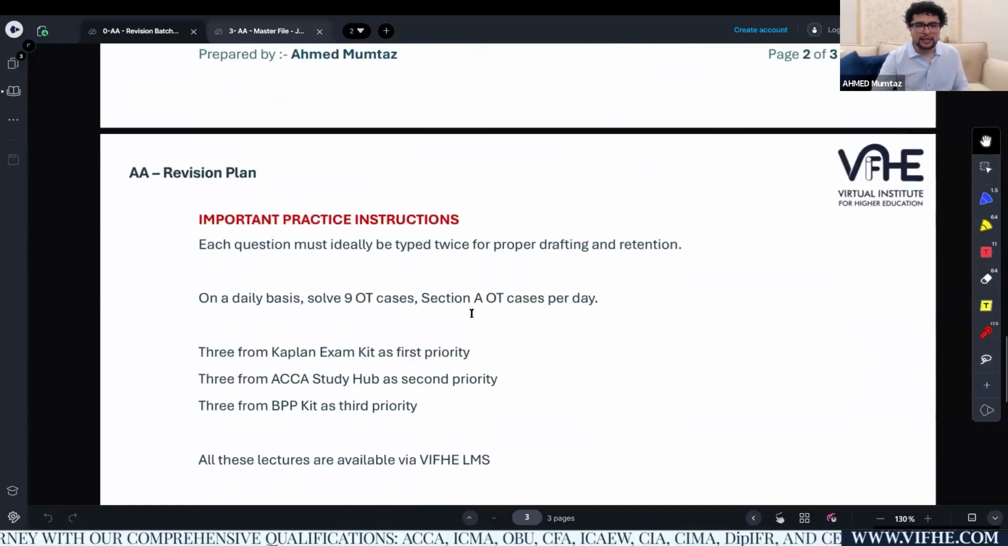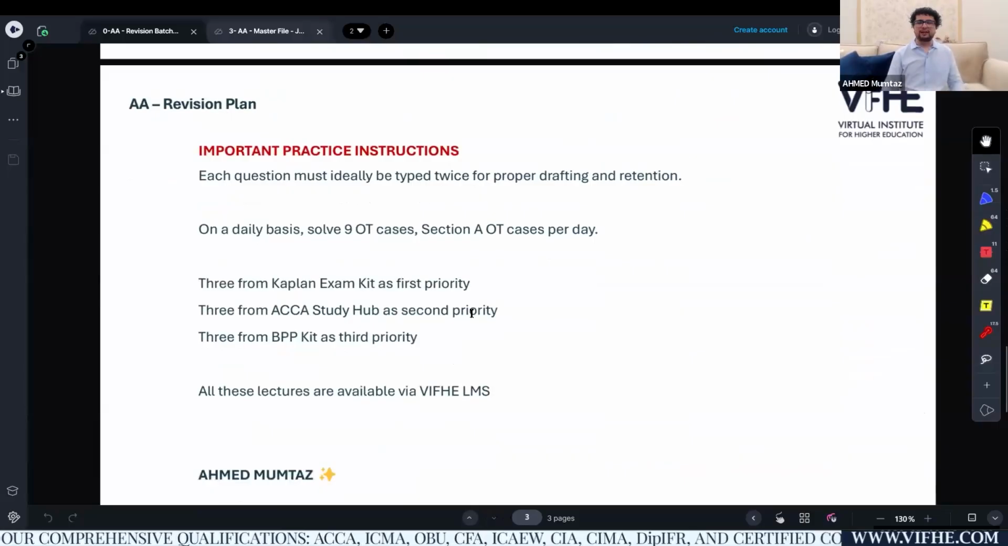Any important instruction? Yes, there are three instructions which are very important. Each and every question must be typed twice, so that you can actually absorb the drafting technique, and retain the knowledge, the key words and the phrases. So that's important instruction number 1. And if you're a full-time student, go for thrice.